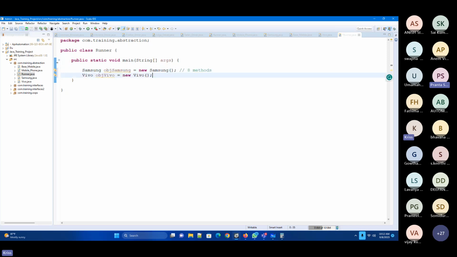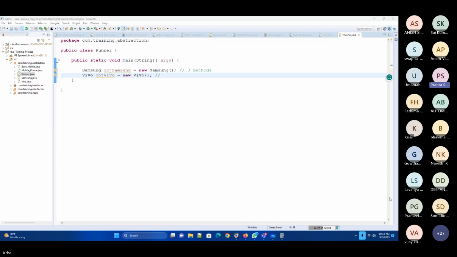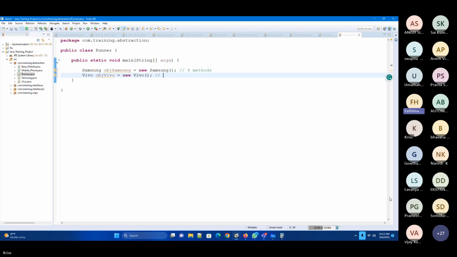Now with this, 8 methods. Is it 8? All the Vivo methods and all the abstract class methods. Yes, sir, it's 8 only. It is 8 only, right? What is the difference between this and this? Both are the same, right?